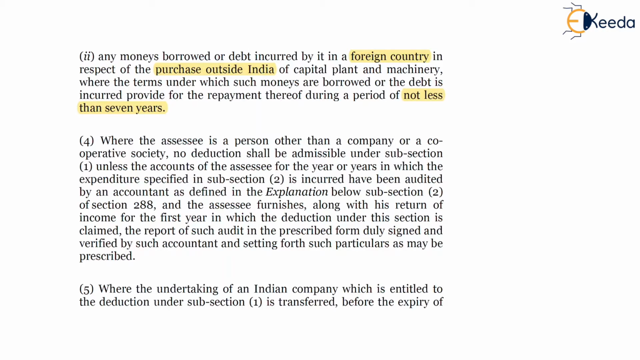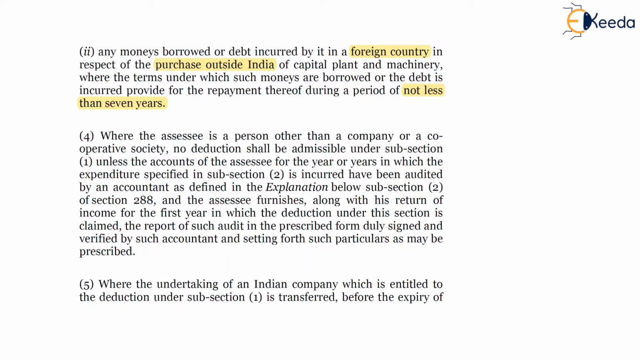Subsection 5 and subsection 5A are related to amalgamation and demerger, wherein before the expiry of 5 years, if the asset is transferred in a scheme of amalgamation or demerger, then the provisions which are applicable to the amalgamating company, company A, will continue to apply to the amalgamated Indian company, which is company B. Similarly, it applies for demerger as well, wherein the demerged company won't be eligible for deduction from the date of transfer of assets, and the eligibility will be transferred to the resultant company from the date of transfer of the assets.